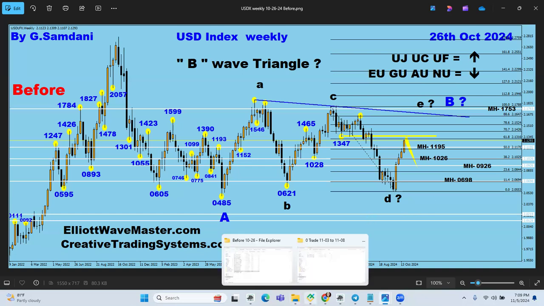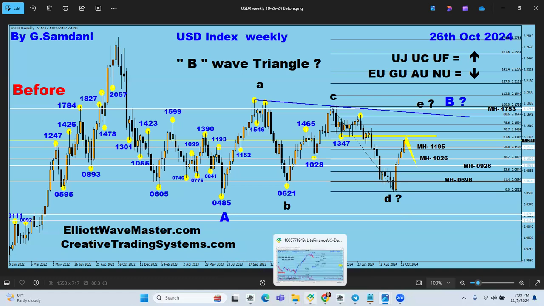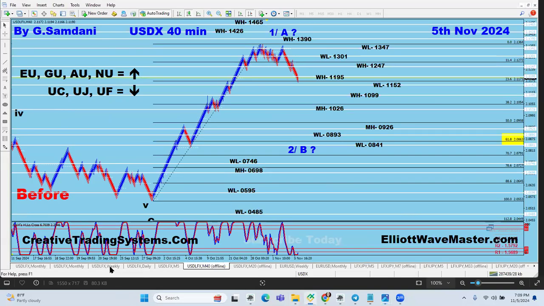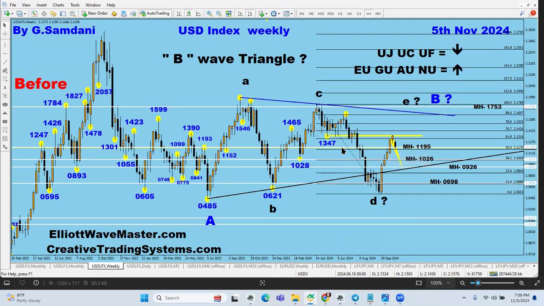So right now, it is November 5th, 7 p.m. This is what we have, right? So we went there. Exactly how far we went, let's see. The highest is 1364, right? So this is 1347, one of these lows here. This one is 64, exactly 1364. So we went up there and touched this level 1364, and then from there started to drop, came back to 1195 and are stalling there, right?